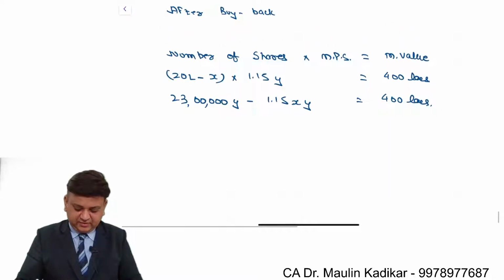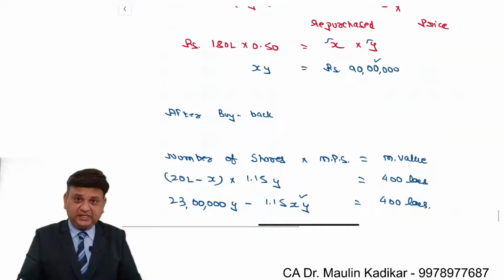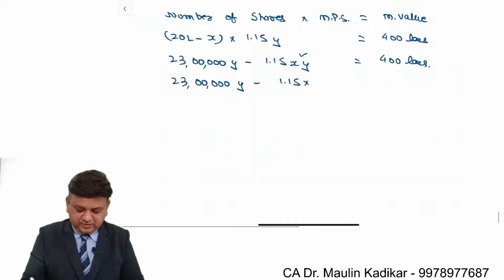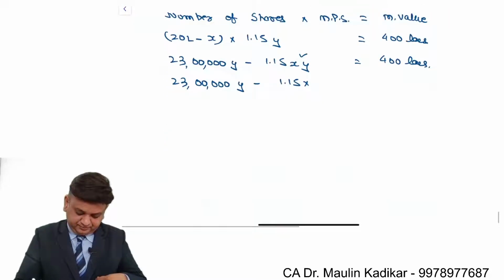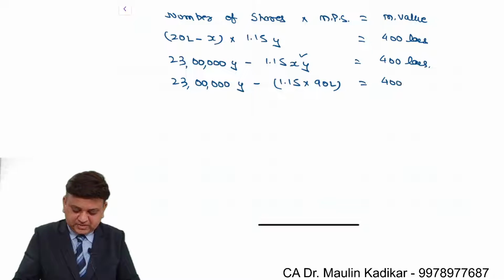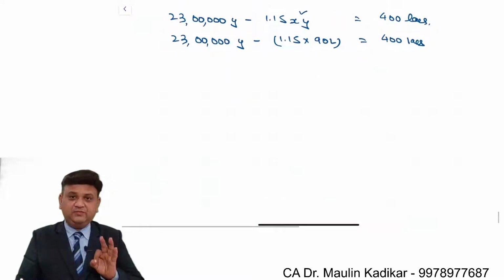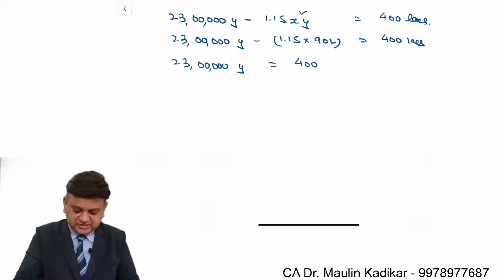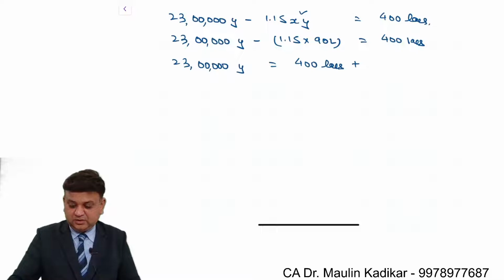Now this X into Y value can be replaced with 90 lakhs. 23 lakhs Y minus 1.15 into 90 lakhs is equal to 400 lakhs. So now Y will be calculated as the balancing figure. 23 lakhs Y is equal to 400 lakhs plus 1.15 into 90, that is 103.5 lakhs.